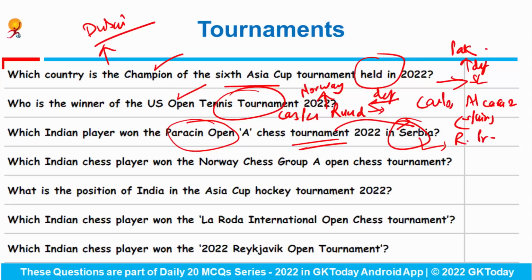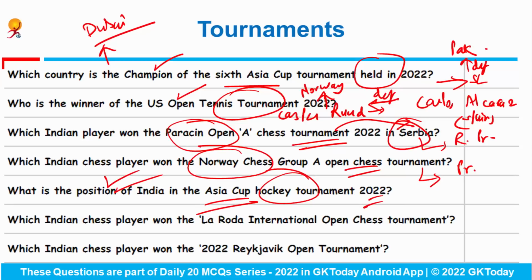Which Indian chess player won the Norwich Chess Group A Open Chess Tournament? The winner of this tournament was again R. Praggnanandhaa. What is the position of India in the Asia Cup Hockey Tournament 2022? So in this tournament we have won the bronze medal. So we were at the third position.